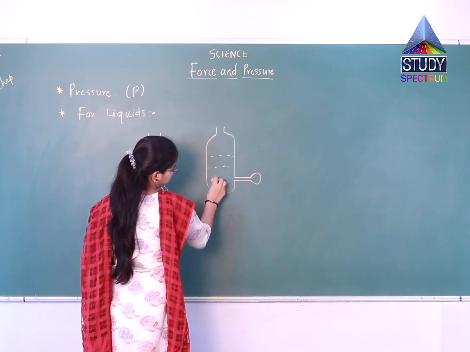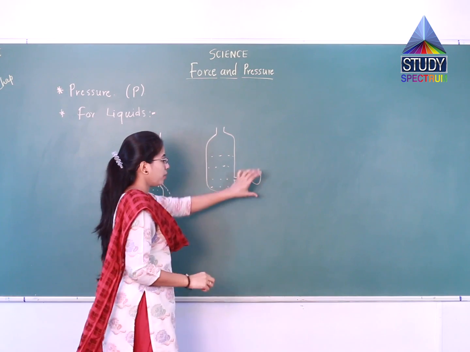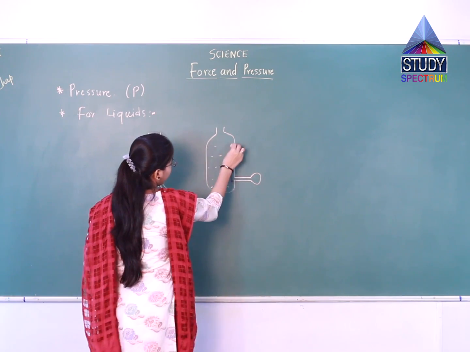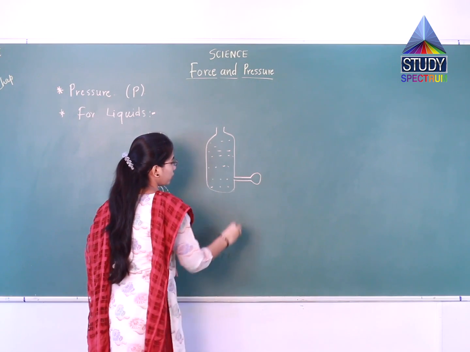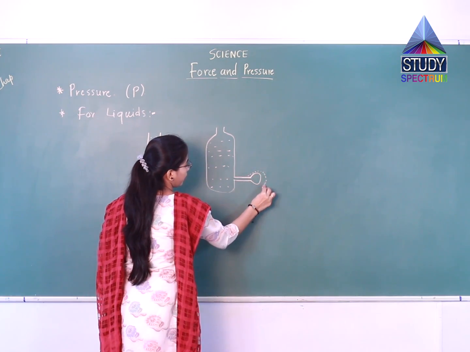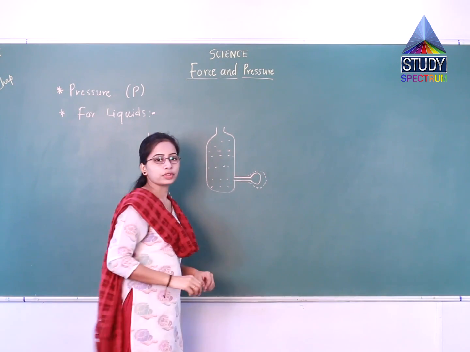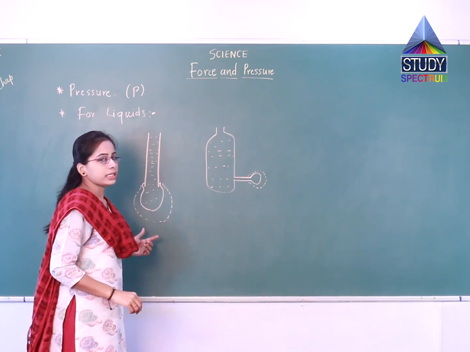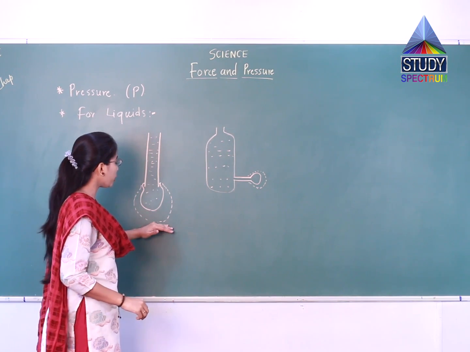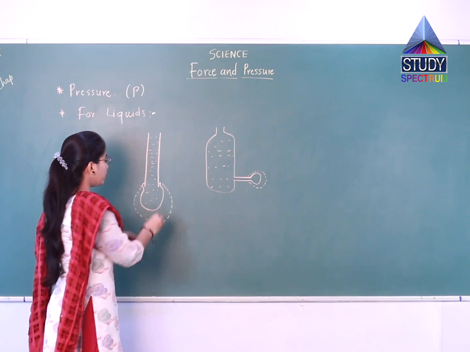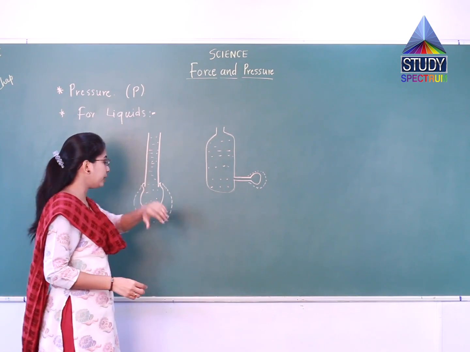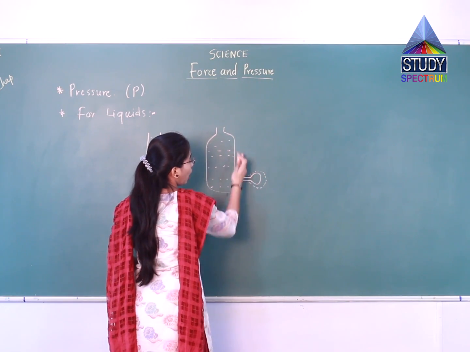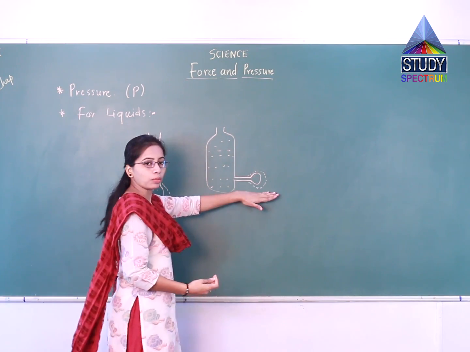Pour water here. The size of the balloon will increase. If you increase the water level again, you will observe that the size of the balloon will also increase. What is the difference between these two activities? Here I am fitting the balloon at the bottom, on the downward side, whereas here I am fitting the balloon along the side of the bottle.